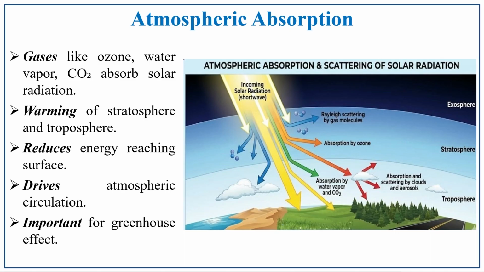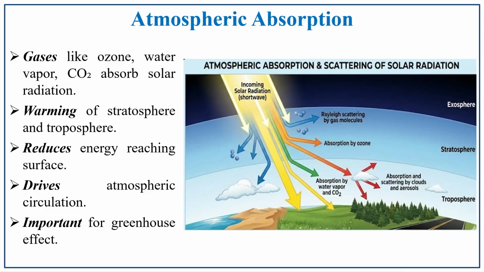Next one is atmospheric absorption. You all know what agents absorb radiation in the atmosphere: atmospheric gases like ozone, water vapor, carbon dioxide, which absorb the solar radiation. So, the troposphere and stratosphere have a warming effect because of these gases, and it also reduces the energy reaching the surface. So, it acts as a protective agent, that is, the atmosphere acts as a blanket for the Earth's surface.